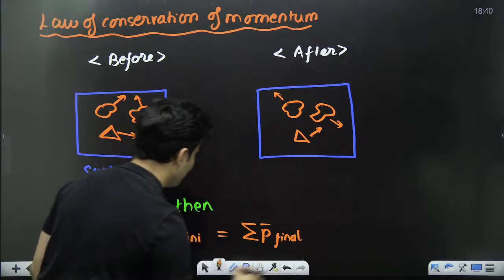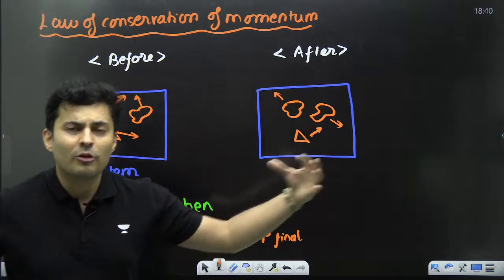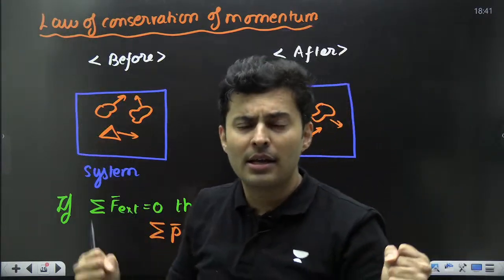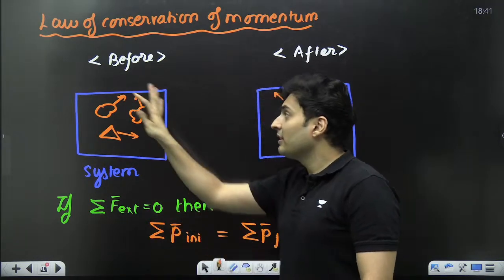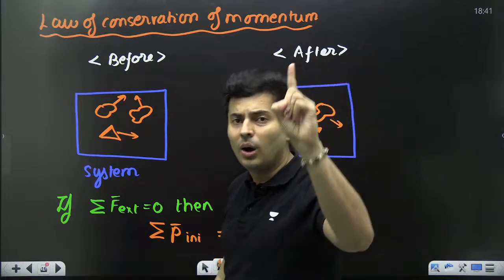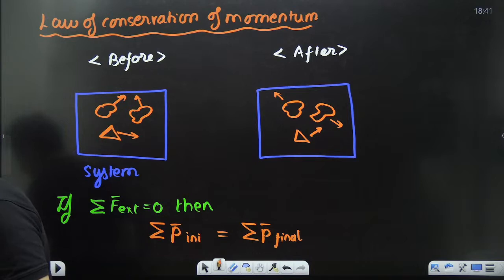Or afterwards. This is basically the law of conservation. From outside elements, they are not there, or even if they are there, they are getting cancelled. Then you will see the total momentum before and the total momentum afterwards will always be conserved. I hope this is clear.